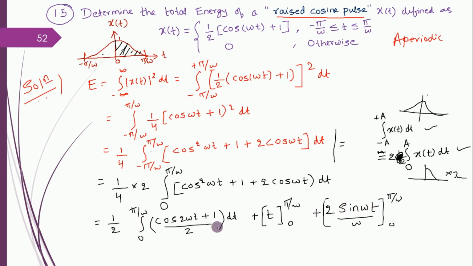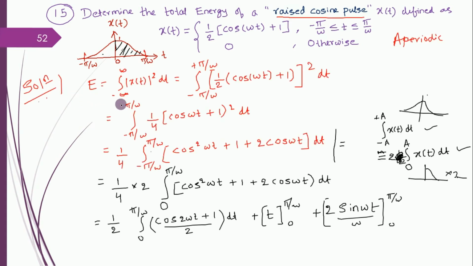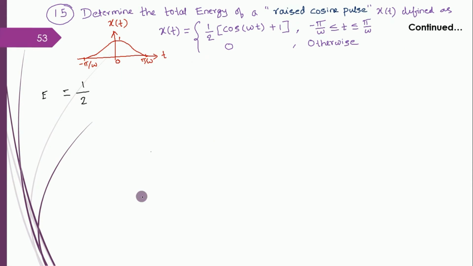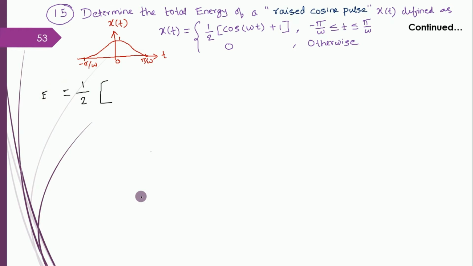Okay, so let us do this and then proceed. I'll take the next slide. So energy is equal to half, because half is there. I'm doing this integration. There was one more 1 by 2. I'll take that outside. So now I write the integration.